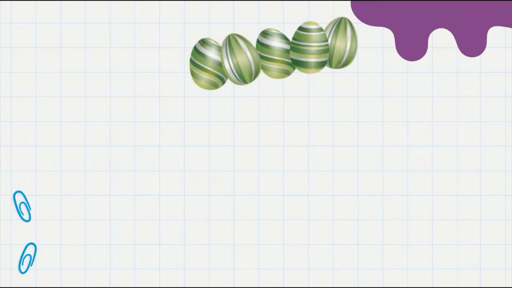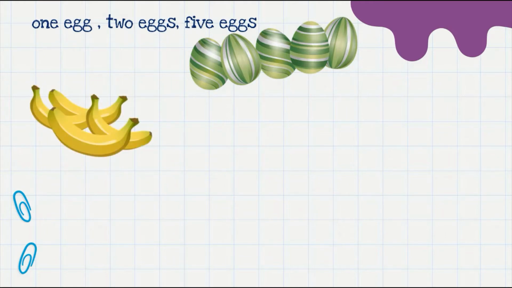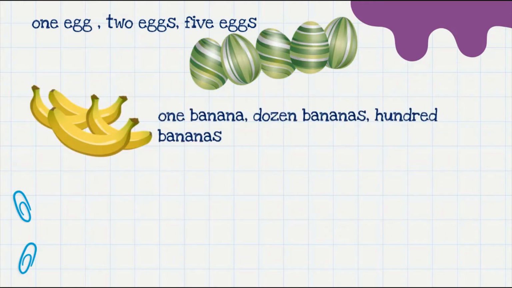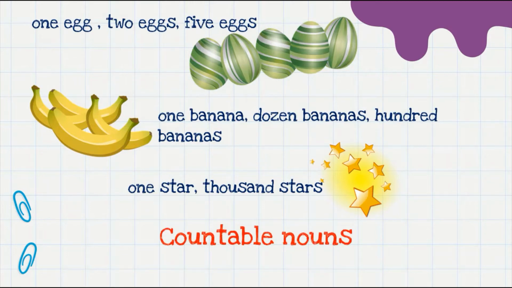Say I want some eggs. I can ask you to give me one egg, or two eggs, or five eggs, and you'd know what I need. Say I need a banana. I could ask for one banana, or 1 dozen bananas, even 100 bananas. I can count the number of eggs or the number of bananas. Similarly, stars. Though there are uncountable stars in the sky, yet I can count them: 1 star, 100 stars, or 1,000 stars. Since all these things can be counted, they are called countable nouns.